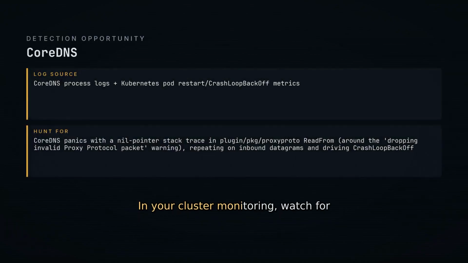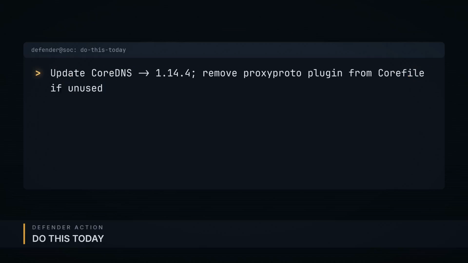In your cluster monitoring, watch for repeated CoreDNS pod restarts or panic crashes tied to inbound traffic on the proxy protocol listener. Sudden DNS resolution failures cluster-wide are your signal. Apply the July security update to move CoreDNS to version 1.14.4. If you don't use proxy protocol, strip the proxy protocol plugin from your query file now.